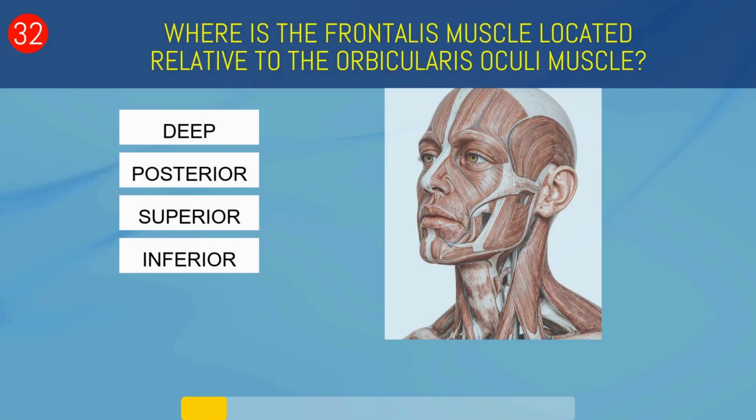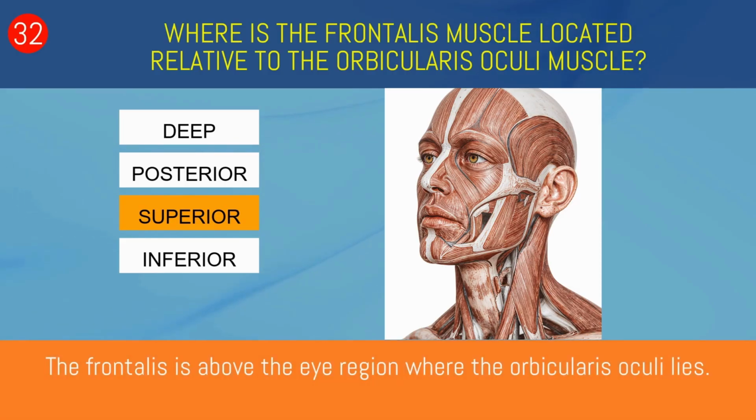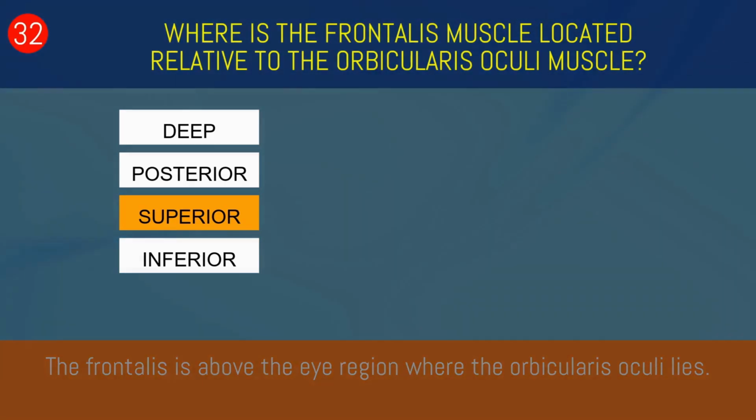Where is the frontalis muscle located relative to the orbicularis oculi muscle? Deep, posterior, superior, or inferior? Superior. The frontalis is above the eye region where the orbicularis oculi lies.